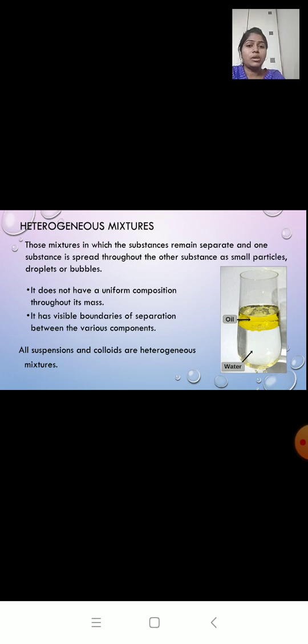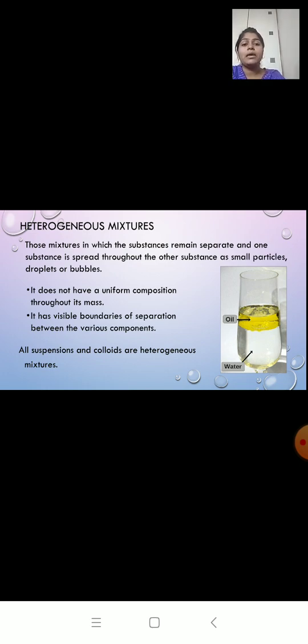It has uniform composition, no visible boundary of separation, and they are called solution. Heterogeneous means no uniform composition, we can see visible boundary of separation, and all suspension and colloids are called heterogeneous